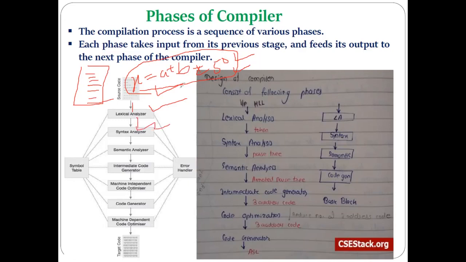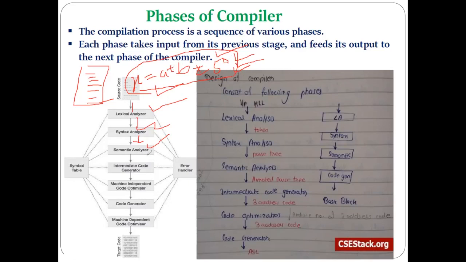Then the syntax analyzer checks whether this expression is syntactically correct or not. How does it check? By generating the parse tree. The syntax analyzer generates the parse tree for this expression and gives it to the semantic analyzer. Then the semantic analyzer checks whether this expression is meaningful or not. It finds it is not meaningful, as x is a float, a is a float, b is a float, but 50 is an integer.